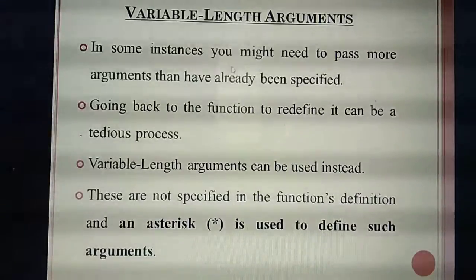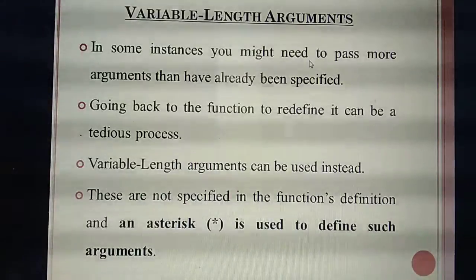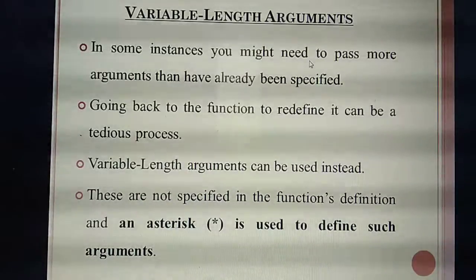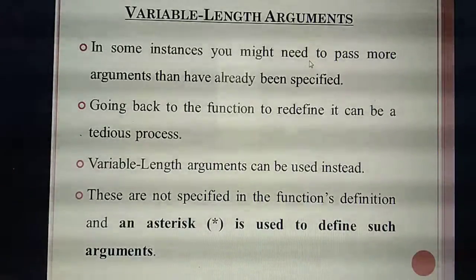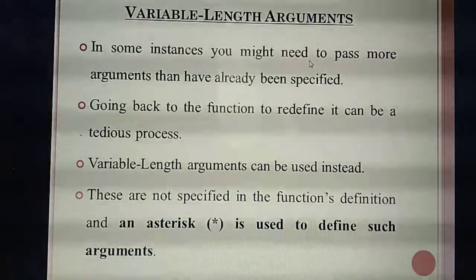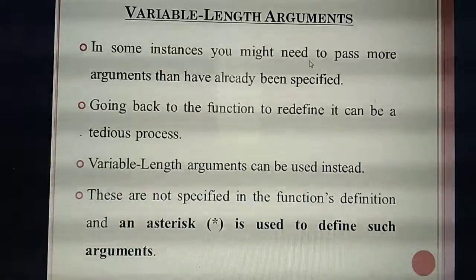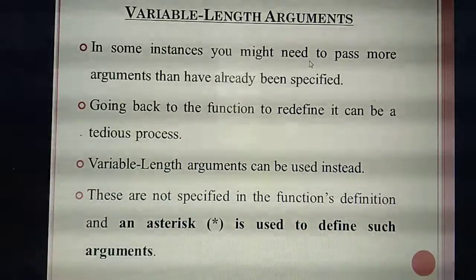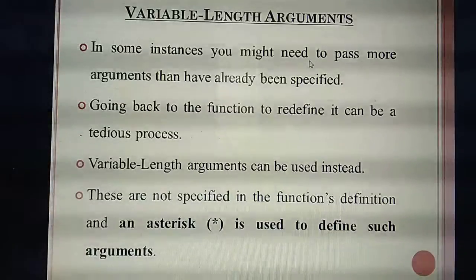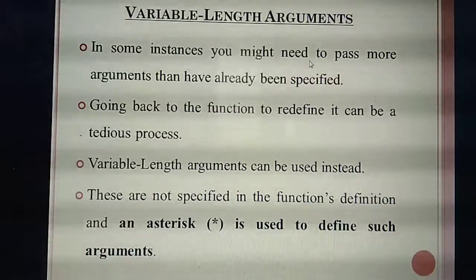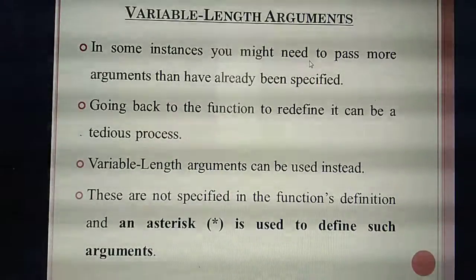Variable length argument means in some places you need to pass more arguments in the function. Already we have studied two arguments, isn't it? Name, comma, age; name, comma, salary. In some situations, you need to pass more than 3 or 4 or 5 arguments. For example, you are going to display the details of your class students. Total 47 students means you are going to display 47 student details. For all the 47 students, you would need to declare name, comma, age, and likewise write 47 students separately in a function.